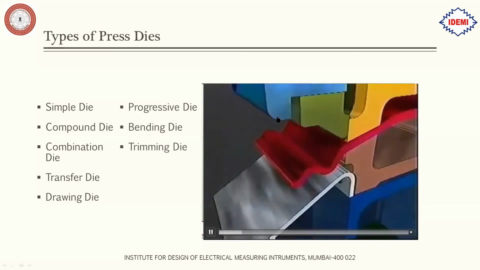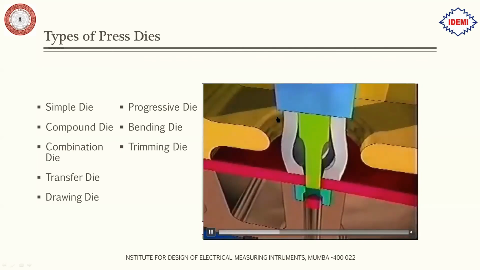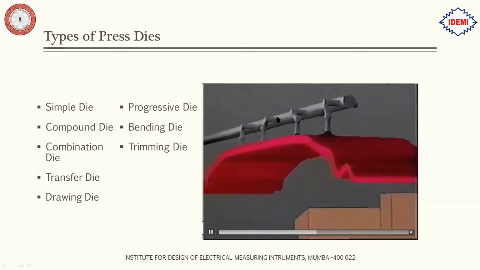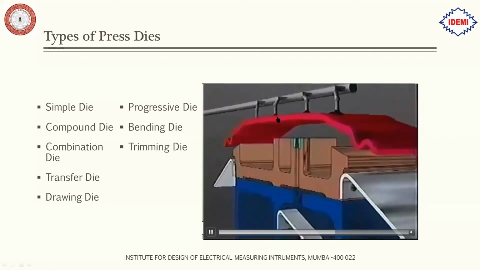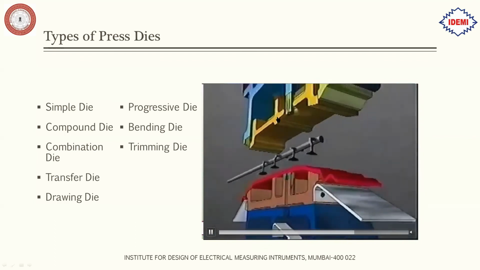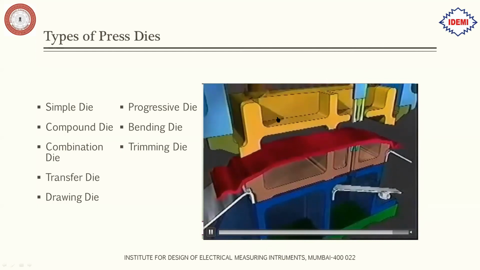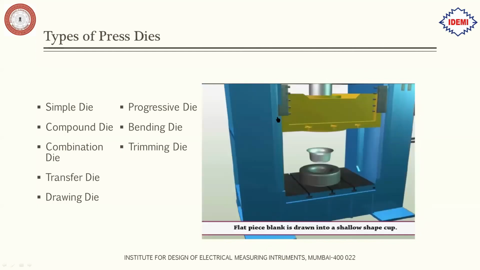For trimming the excess material at the edge, this type of die can be used. This is the piercing operation. So first the component is kept on the die. It is properly located, and then the punch comes from the top and trims away the excess material. That is called the trimming die. Next we have the forming dies.